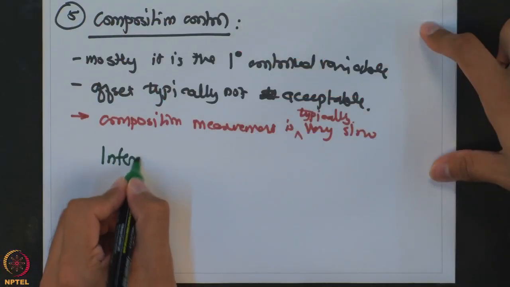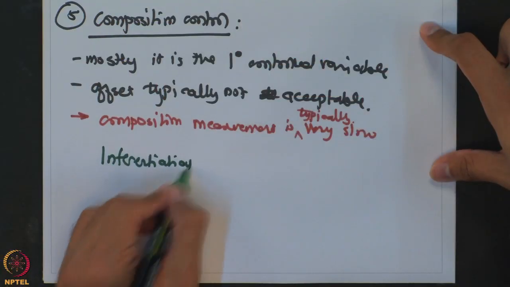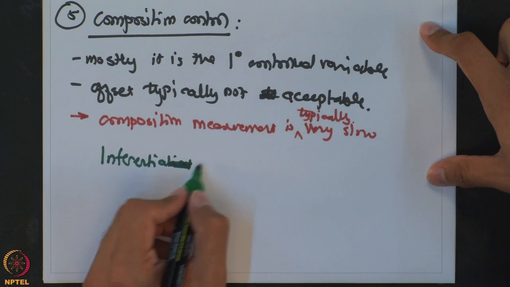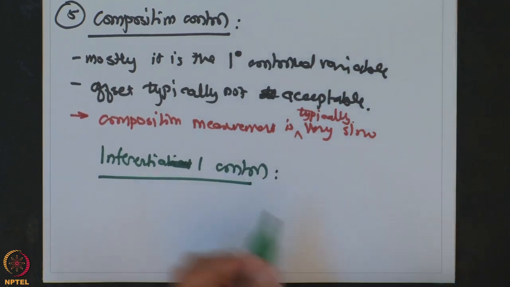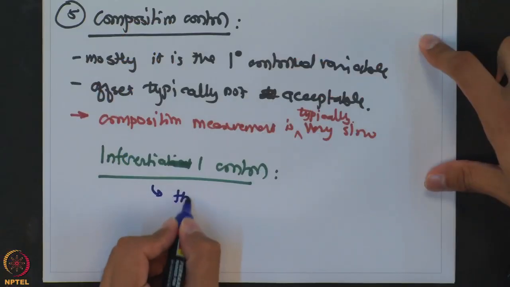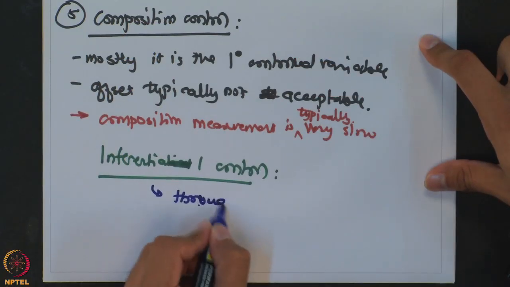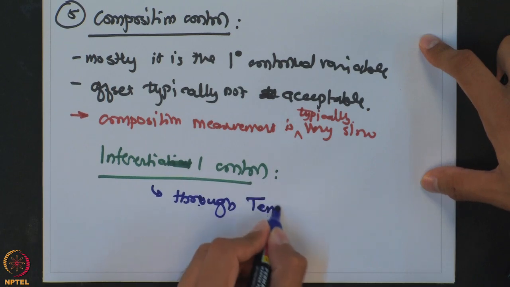What you do is something known as inferential control. You try to infer the composition through a secondary controlled variable, and most of the times this is temperature control.